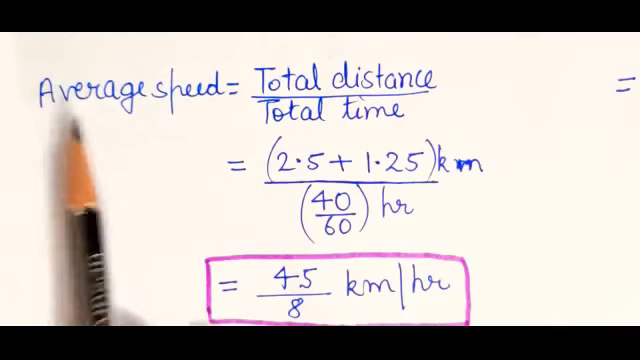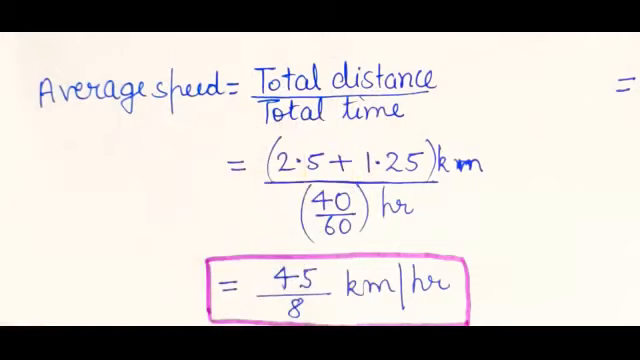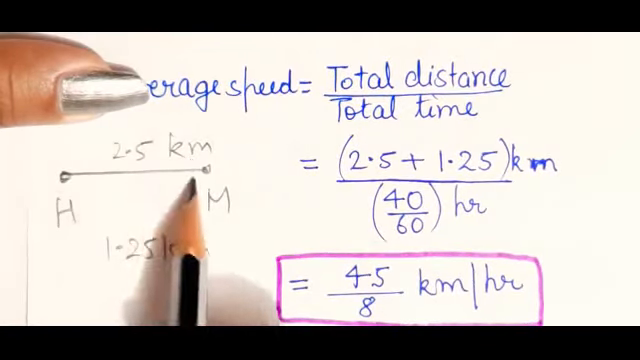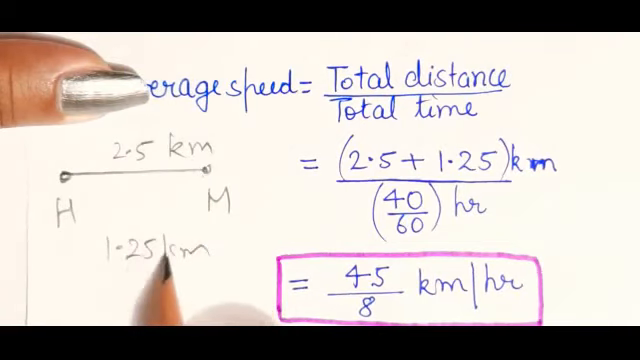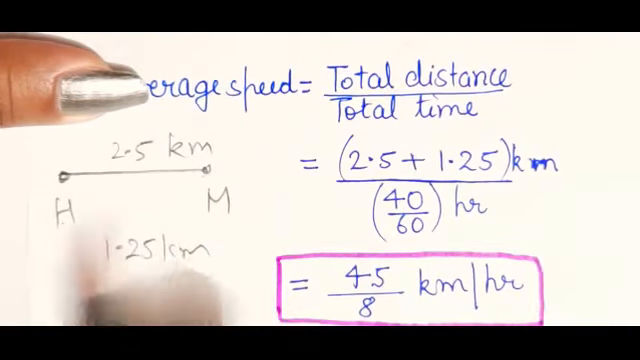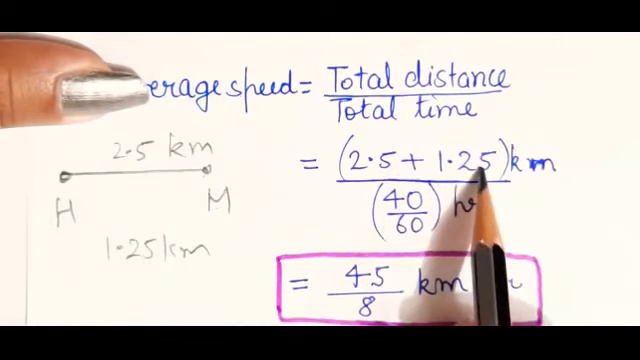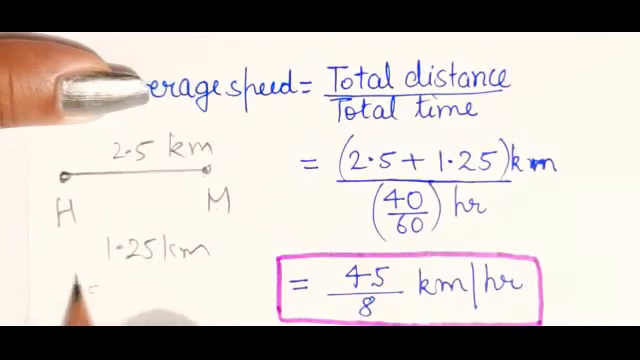So now apply the formula of average speed, that is total distance divided by total time taken. What is the total distance? 2.5 kilometer from home to market, and 1.25 kilometer from market to home. So 2.5 plus 1.25, that will be the total distance. And what will be the total time? That is 40 minutes.